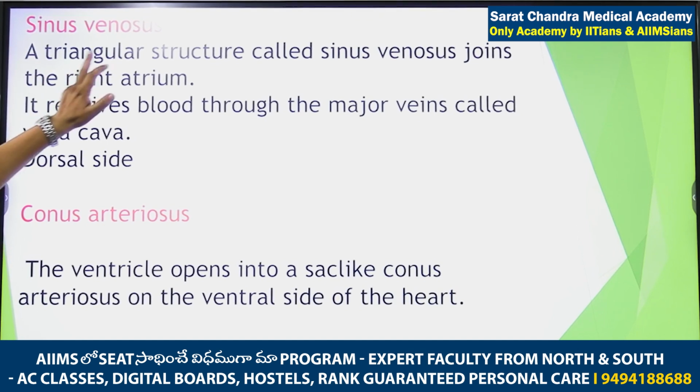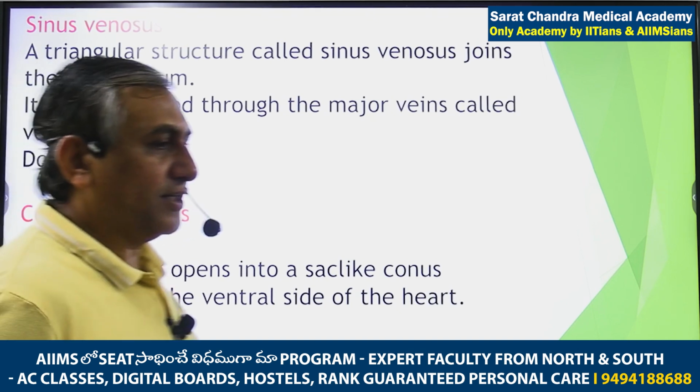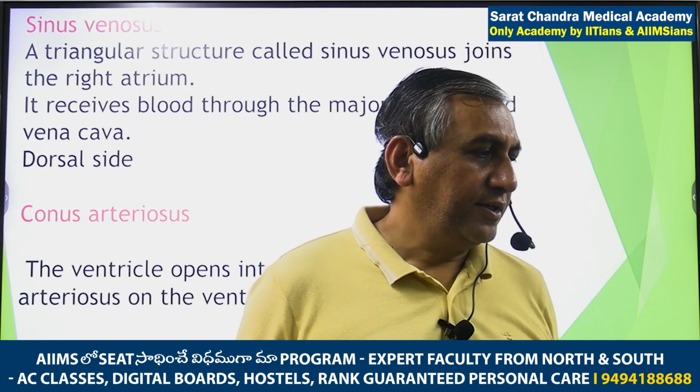It's a triangular structure. Sinus venosus is a triangular structure present on the dorsal side of the heart. Just check once whether dorsal side is written or not written in NCERT. If not written, please add it there.